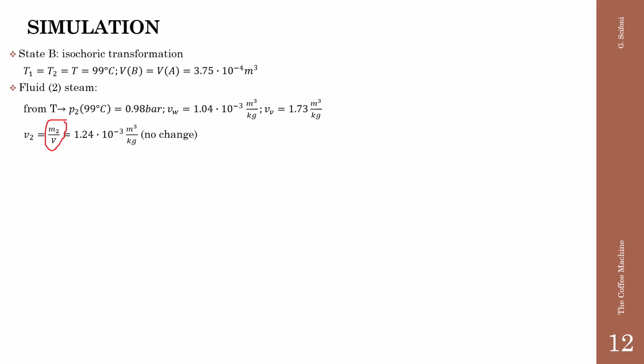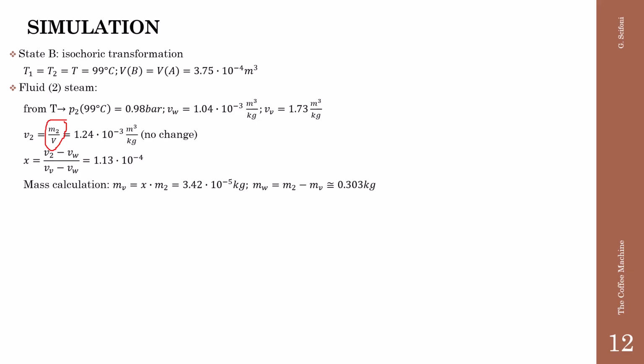Also, this is not changing. The steam quality changes instead, and we find 1.13 × 10^-4. The mass of the vapor is the total mass times the steam quality. The mass of the water is the total mass minus the mass of the vapor. But this does not change significantly with respect to the state A.